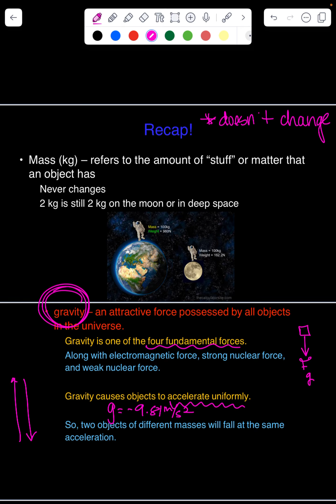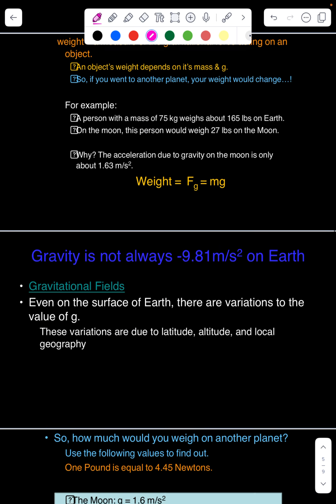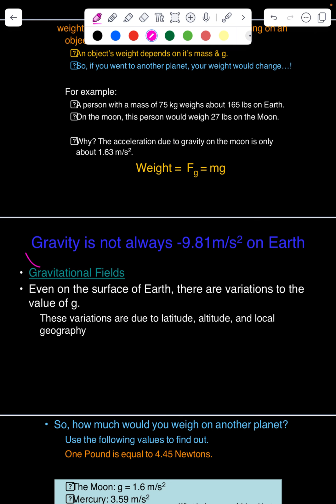Even though we use that negative 9.81 and gravity is everywhere, even that negative 9.81 is not the same on Earth. If you go to this website, you can go to the PowerPoint and click on it. It'll take you to a website called Wolfram Alpha. You can type in any place on Earth and it'll tell you what the acceleration due to gravity is.